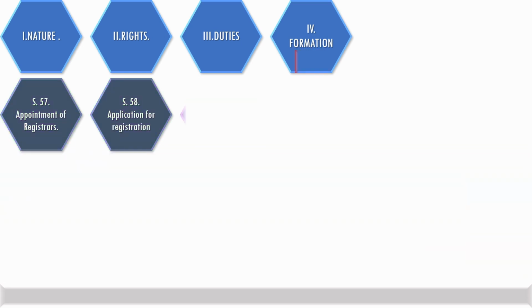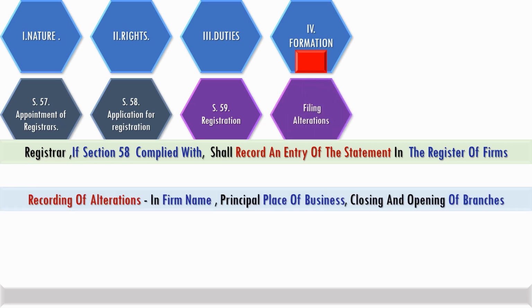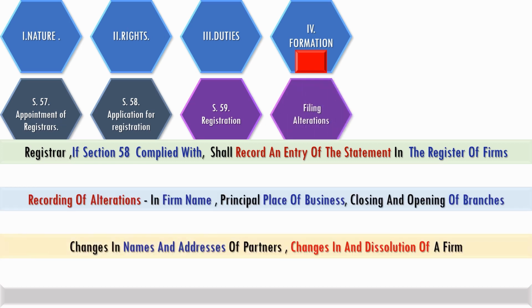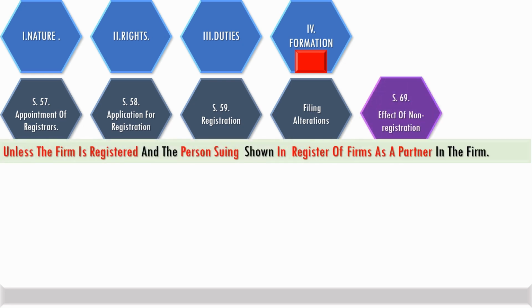Once the registrar finds the application to be in conformity with Section 58, he will record an entry in the register and the firm is registered. It is the duty of the firm to file alterations subsequent to registration, be it in firm name, place of business, branches, or names and addresses of partners, or anything pertaining to dissolution of the firm. Non-registration of a firm creates disabilities for the firm and its partners.